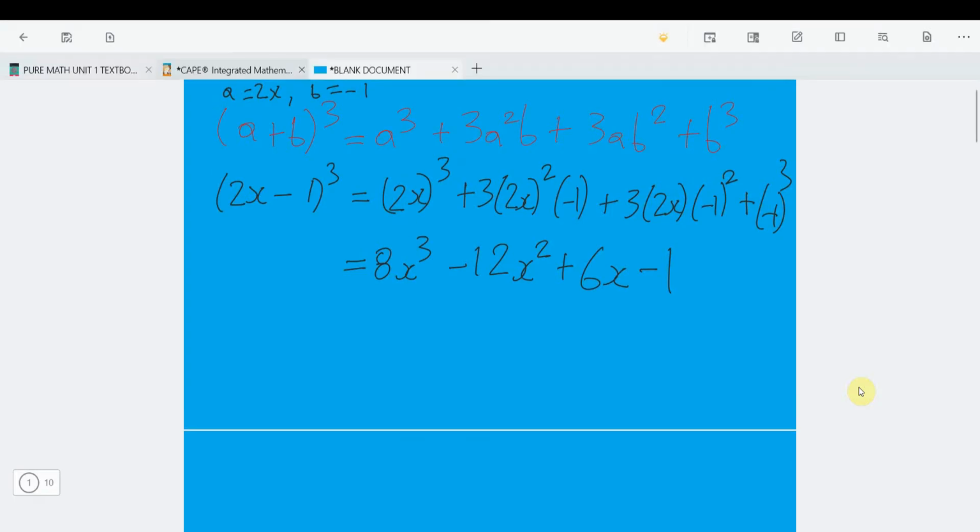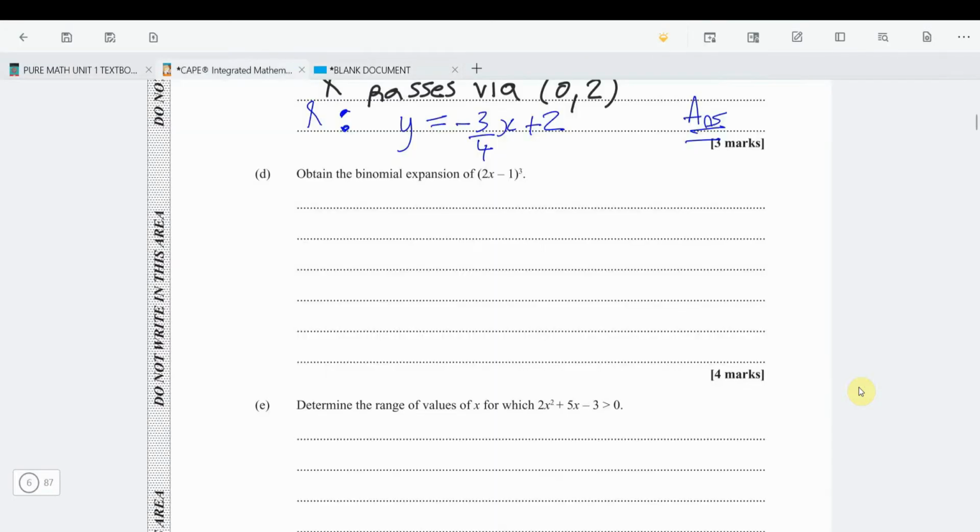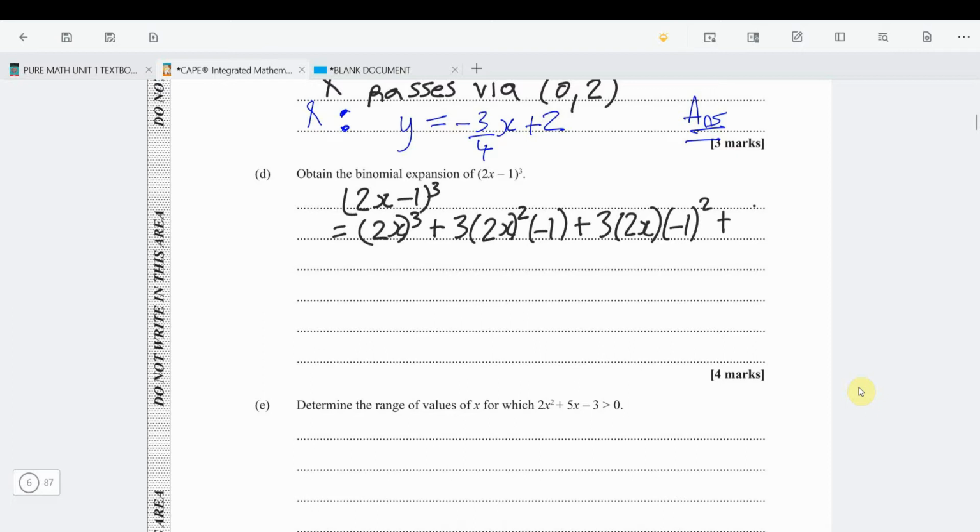And that's it. Easy. So this answer, just to write it back again right here, it's 2x minus 1 all cubed. We said it's 2x cubed plus 3 in bracket 2x squared times negative 1 plus 3 in bracket 2x times minus 1 squared plus minus 1 cubed.